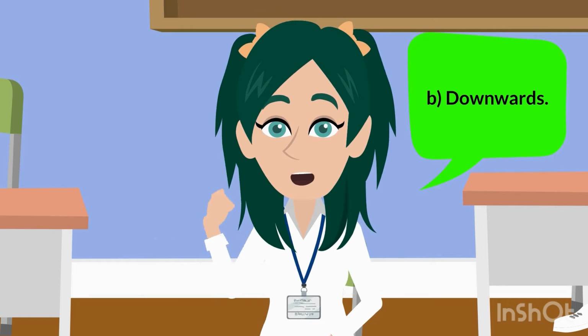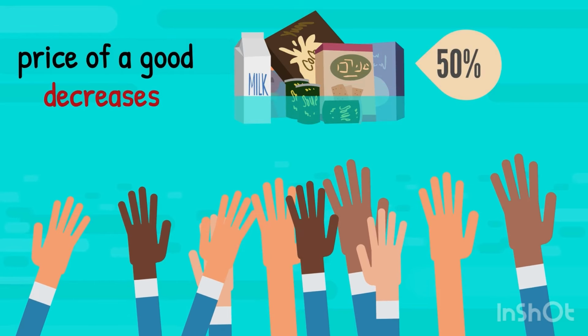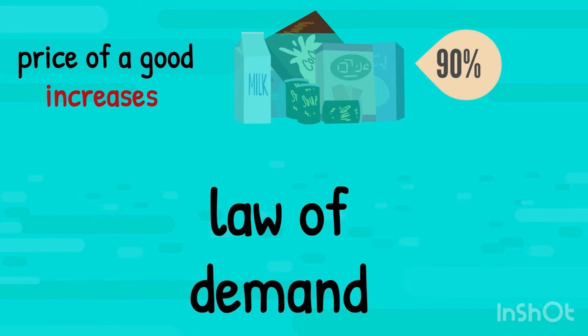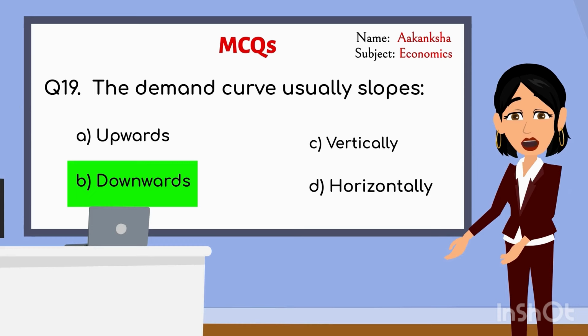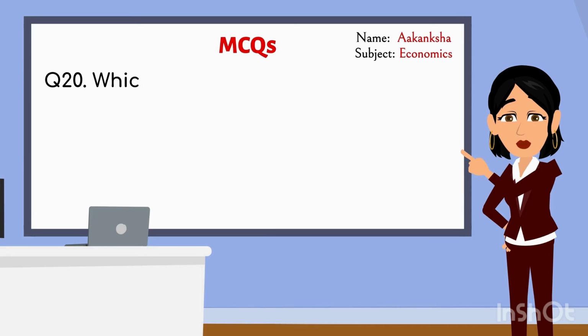Because as the price of a good decreases, people are willing to buy more of it. And as the price increases, they buy less. It's called the law of demand. Exactly. The demand curve slopes downwards due to the inverse relationship between price and quantity demanded. Great explanation. Alright, class, here's the next question.